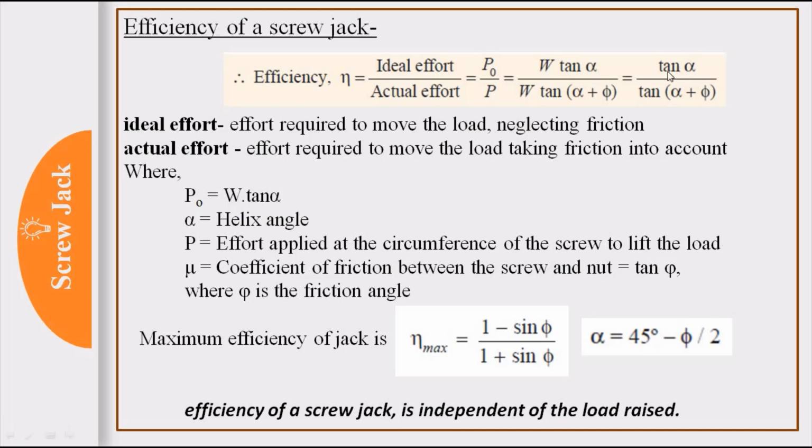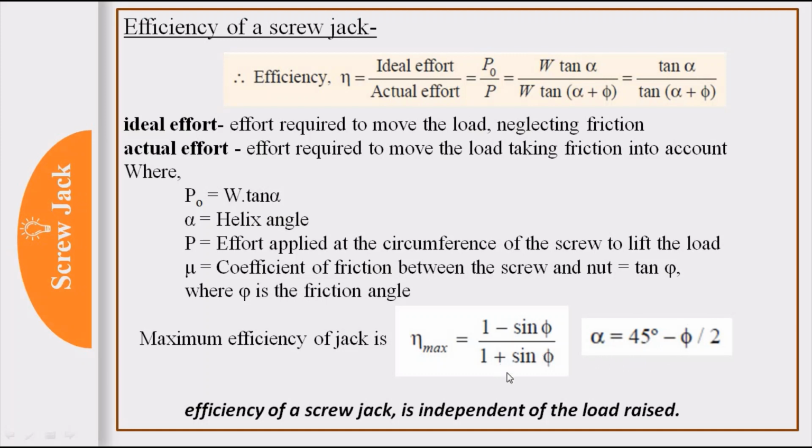So the formula will be tan alpha upon tan alpha plus phi. Most of the times in the MCQs it is asked: efficiency of screw jack is given by formula. So what is value of maximum efficiency? If you find the maximum efficiency, it will be 1 minus sin phi divided by 1 plus sin phi, which is at condition alpha is equal to 45 degree minus phi by 2.